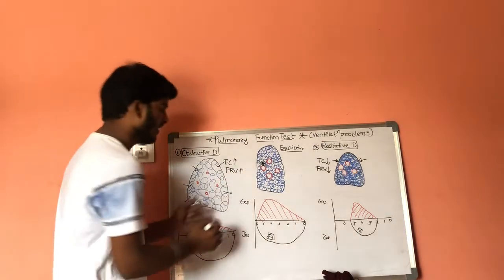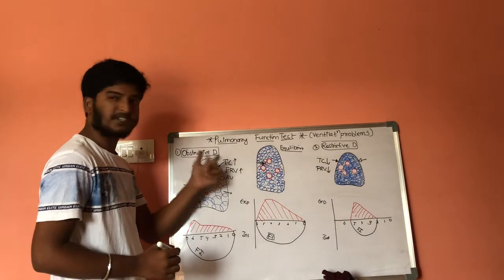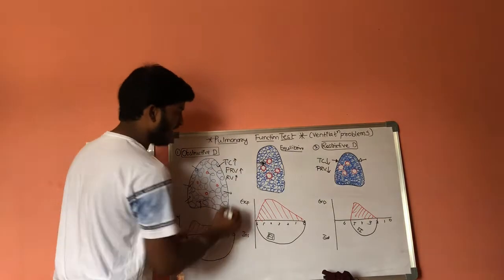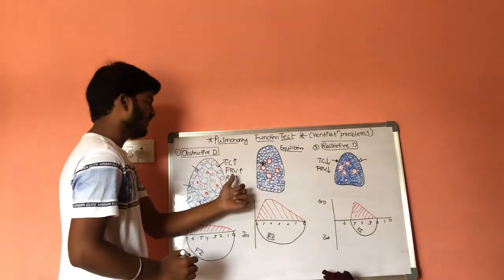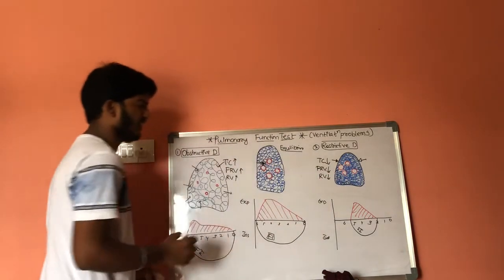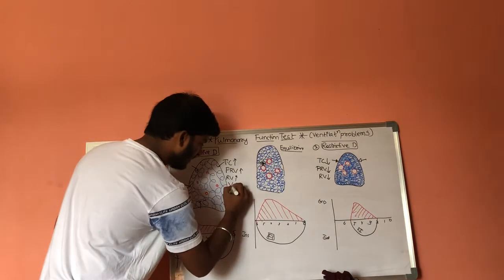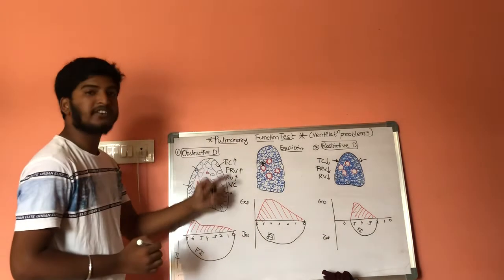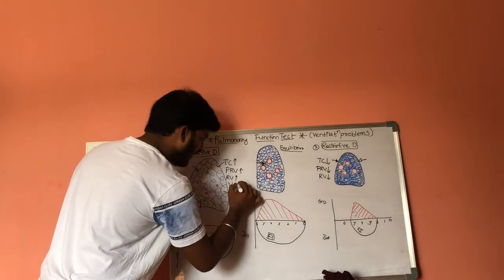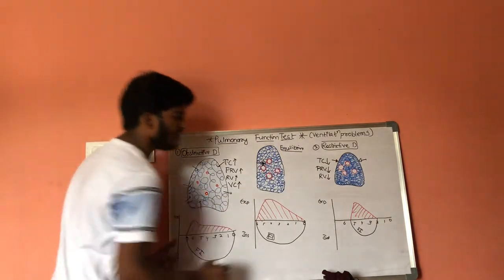In case of reserve volume, in obstructive disorders reserve volume will be increased, and in restrictive disorders the reserve volume will get decreased. And next, in vital capacity, in obstructive disorders the vital capacity will be increased, and in restrictive disorders the vital capacity will get decreased.